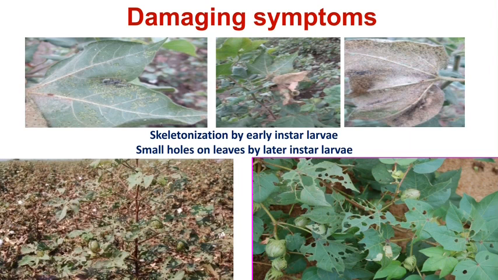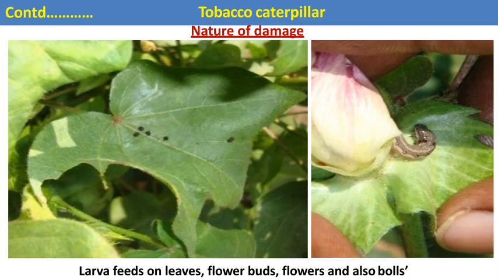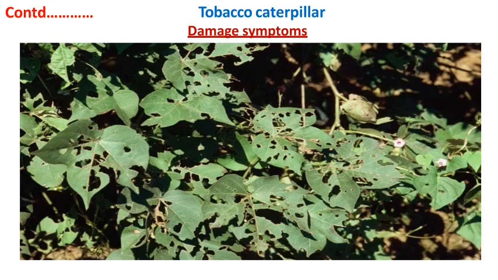These are the different symptoms produced due to the feeding of the different instar larvae of Spodoptera litura. The first three pictures show the feeding of the early instar larvae. They just scrape the epidermal layers of the leaves, and the leaves become shiny or skeletonized in appearance. And the two pictures below show the feeding of the late instar larvae. This is the feeding from the margin up to the midrib. It is caterpillar feeding. This is skeletonization.